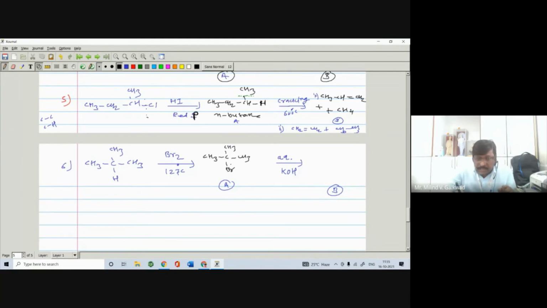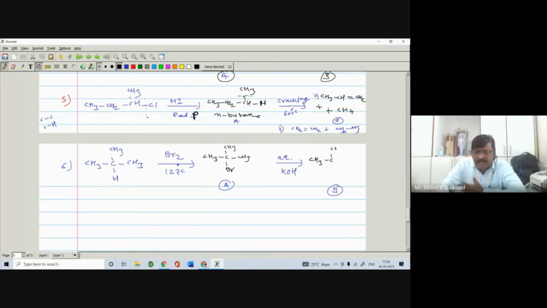Now this compound is further treated with aqueous KOH. It is not alcoholic, it is aqueous KOH, right? So what is the product B? Aqueous means water. What is the product?